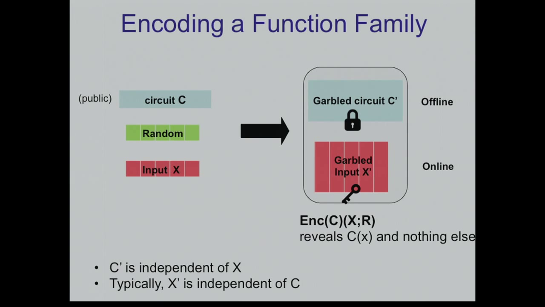Okay, so this is the notion of encoding a function family. And for now, I'm going to throw away the randomness, so I'm going to make it implicit. And I'm just thinking about this mapping as a randomized mapping. And you have to remember that it's a shared randomness. So these two parts are using the same random string.